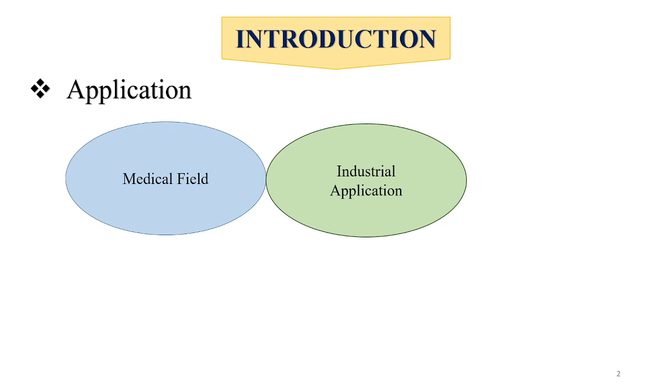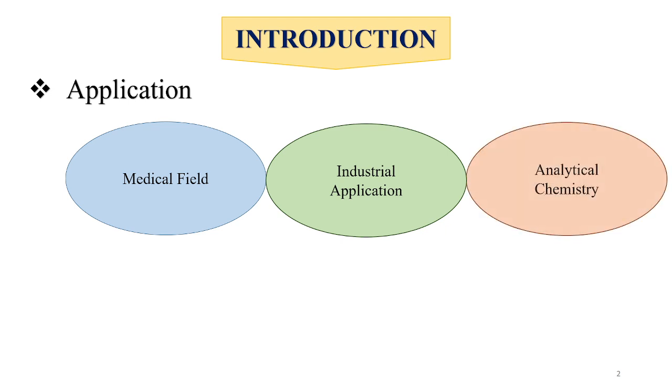And in industrial applications: as catalysts in polymerization, as dyes and pigments in the textile and paint industry, and in fuel cells for hydrogen production and storage. So these are the industrial applications of coordination compounds.